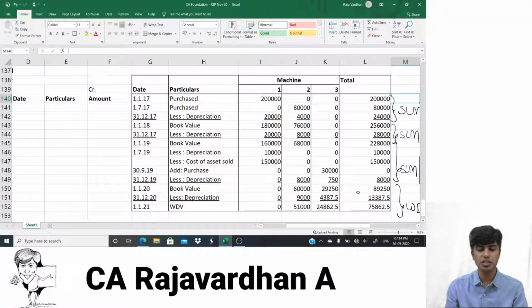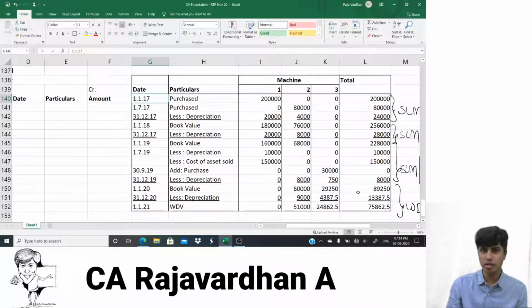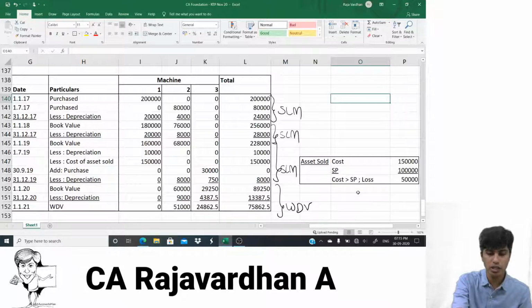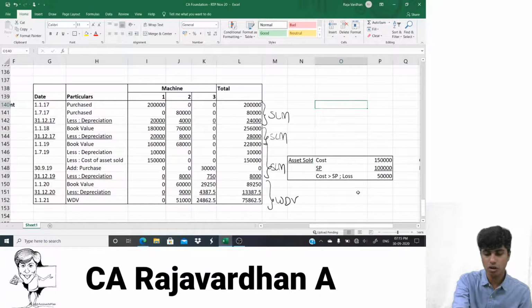So, firstly, there is purchase of the asset. What date? 1st of January 2017. So, whenever there is purchase, machinery is increasing, so on the debit. If it is increasing, on the debit. If it is decreasing, on the credit. If I would have to tell you the journal entry, when the machinery is purchased, machinery account debit to cash account is the entry. Yeah, I would leave you with this for a second so that you can take a screenshot of this, or if you want, you can copy this.